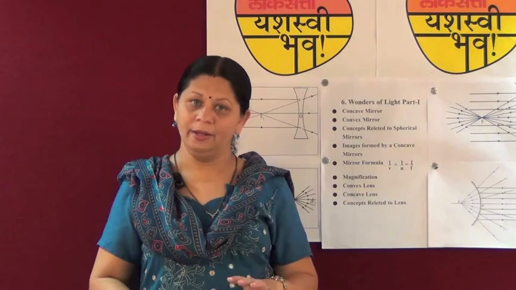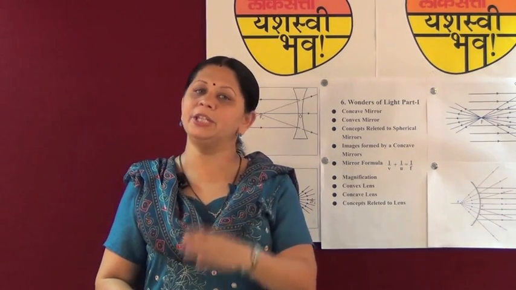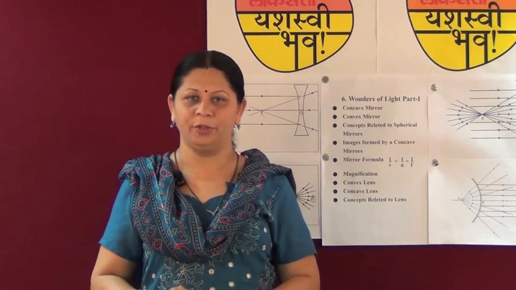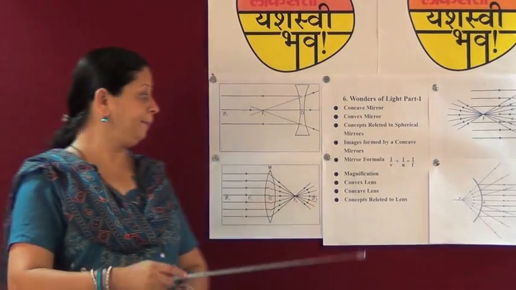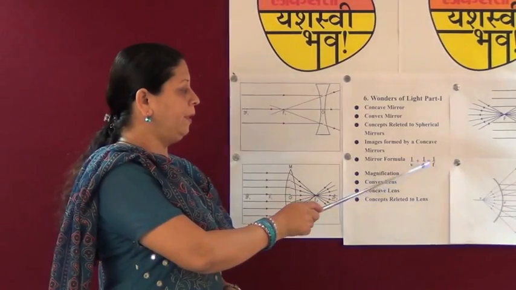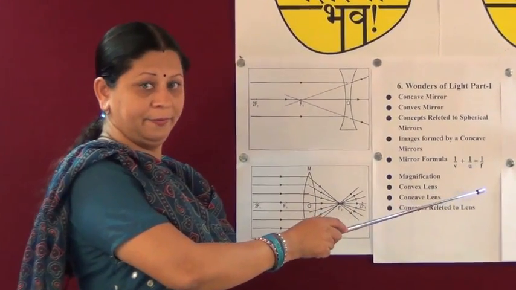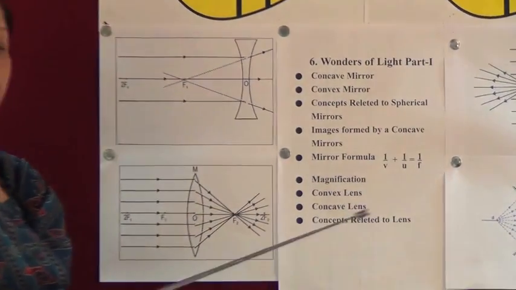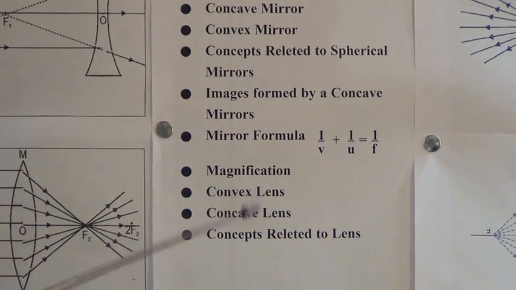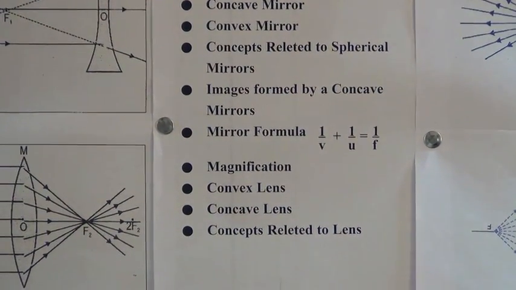The relation between object distance, image distance and focal length is called the mirror formula. It is shown here: 1 upon v plus 1 upon u is equal to 1 upon f. The mirror formula is shown here, that is 1/v + 1/u = 1/f.